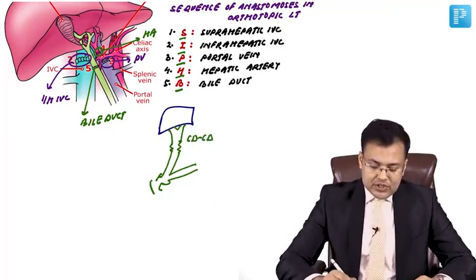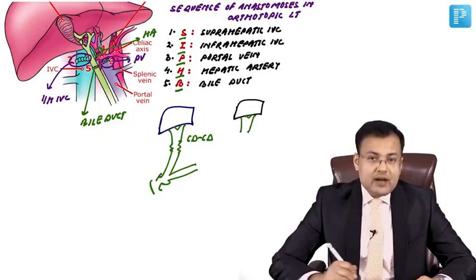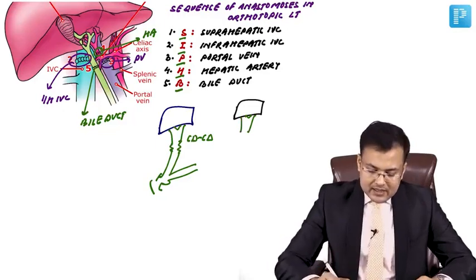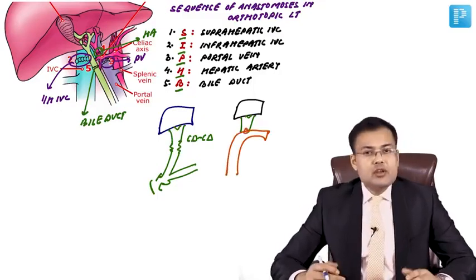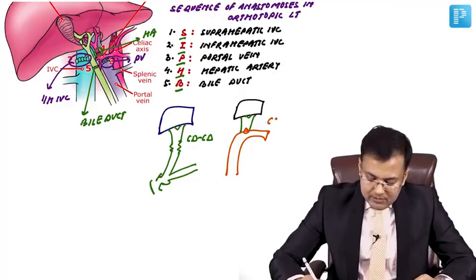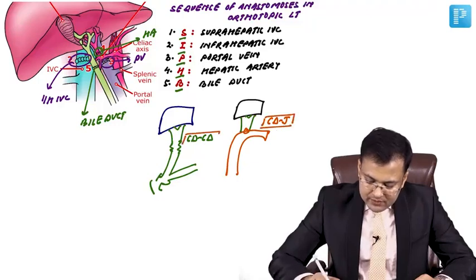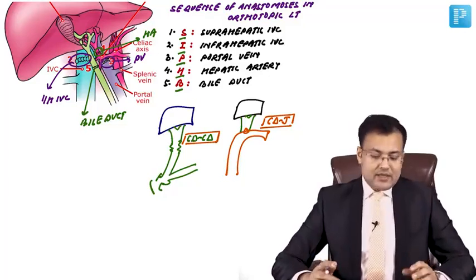Choledochocholedochostomy. Second situation: this is the graft, and this is the bile duct of the graft, and it is being anastomosed with what? The jejunum. So this is a Roux-en-Y choledochojejunostomy. What's the name of the anastomosis? Choledochojejunostomy, and the first is choledochocholedochostomy. So which one is preferred in liver transplantation?